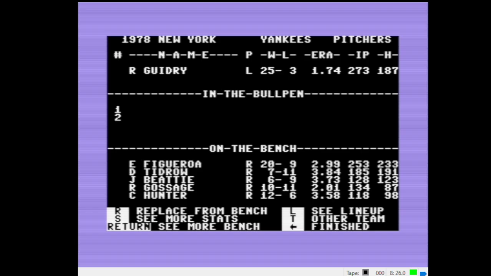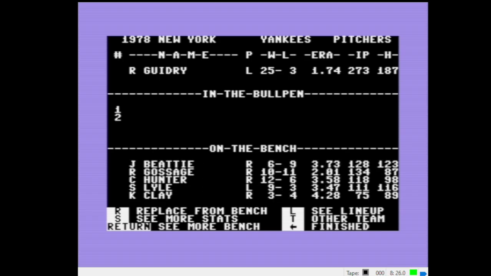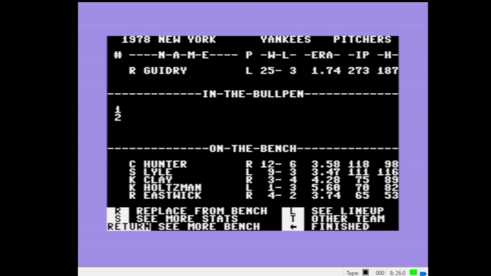If you're not familiar with MicroLeague, if you wanted to replace the pitcher, you would press Enter to cycle through the pitchers that are on the bench. And when you get to the one that you want, when that pitcher is at the top of the list, you would press R, replace from bench. We're not doing that right now.